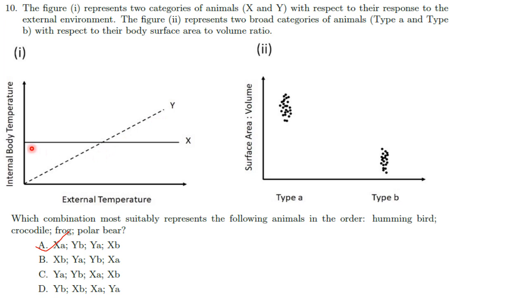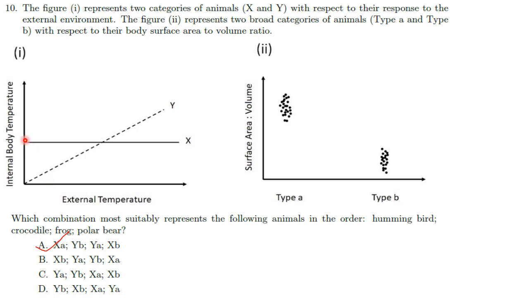So X is showing a constant body temperature independent of the external temperature. So X is likely to be an endothermic animal. Whereas this is Y, it is an ectotherm because the body temperature changes with the temperature of the environment.